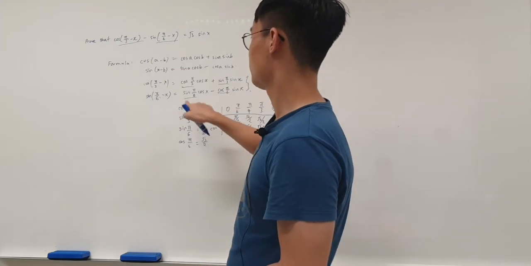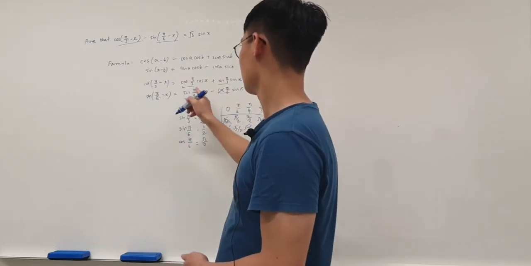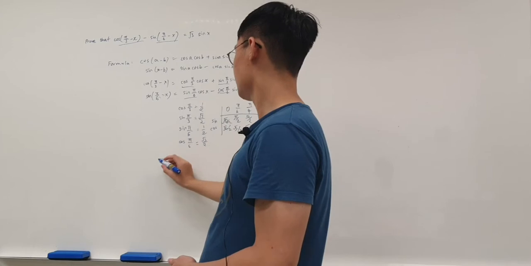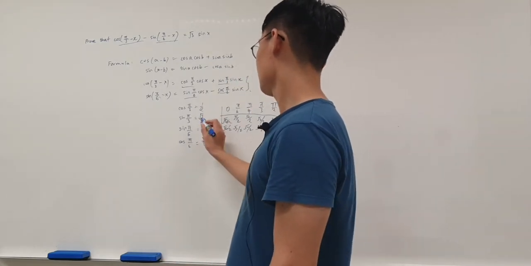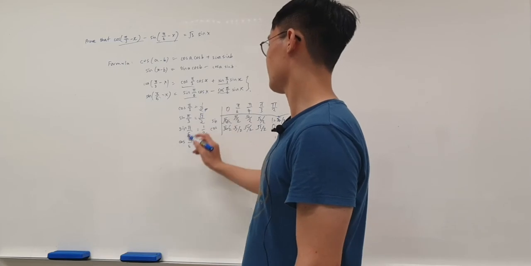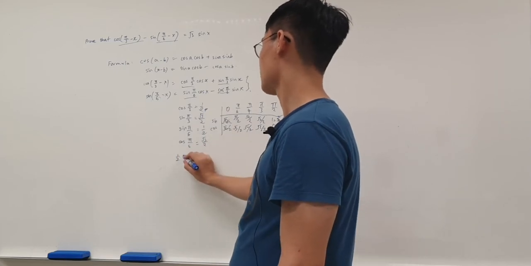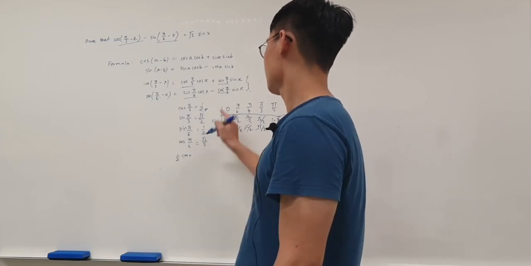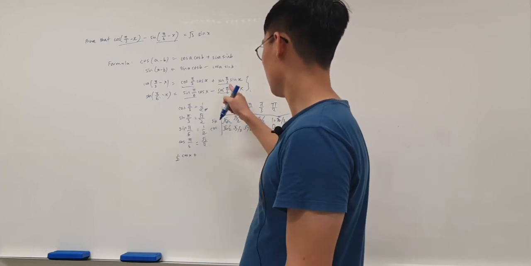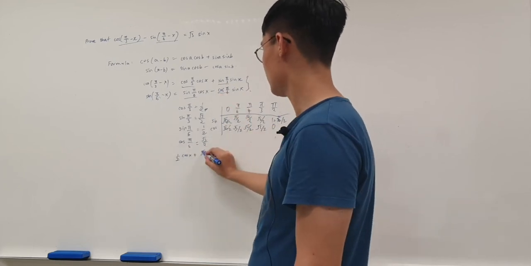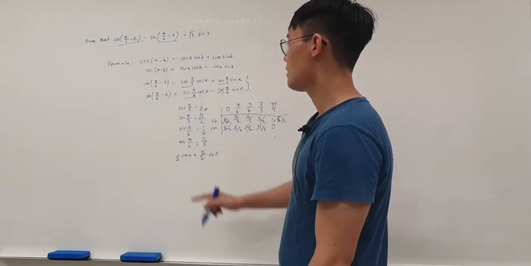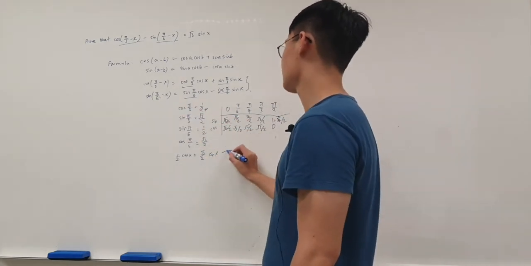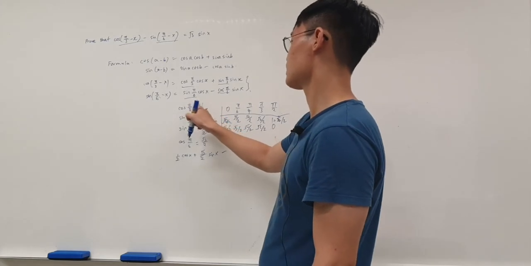Now we just need to put these two together. We have just plugged in some numbers. Cosine pi over 3 is half, so this is half cosine x plus sine of pi over 3, which is root 3 over 2 sine x, minus sine pi over 6 cosine x.